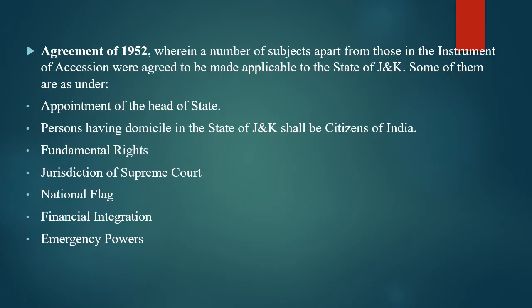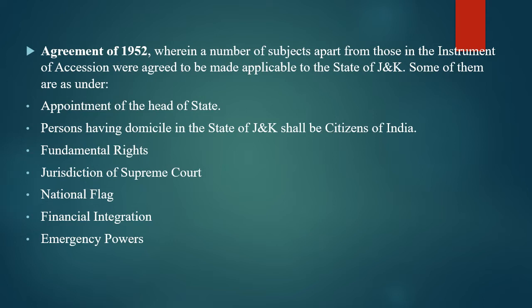When we talk about Article 370, the Agreement of 1952 is also very, very important. So what is that agreement? Under the Agreement of 1952, a number of subjects apart from those in the instrument of accession were agreed to be made applicable to the state of Jammu and Kashmir. Even though they had a special provision, some of the procedures or instruments were applicable to that state.